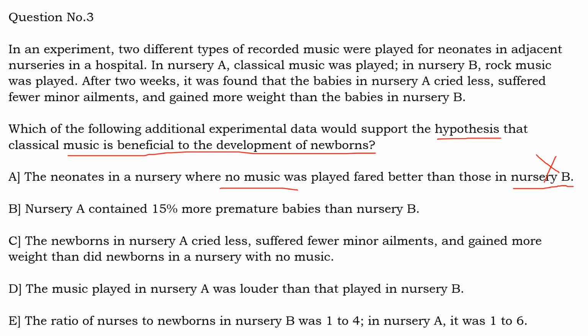So that is why you can ignore it. Option A, nursery A contained 15% more premature babies than nursery B. See, any comparison between A and B is irrelevant here, because our question is about classical music being beneficial for the development of newborn babies. This question is only talking about premature babies, more premature babies in nursery A than nursery B.